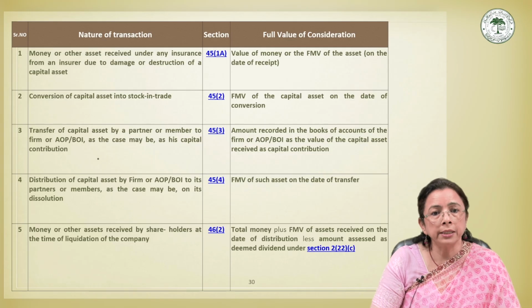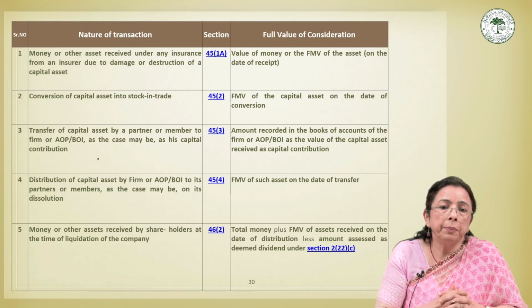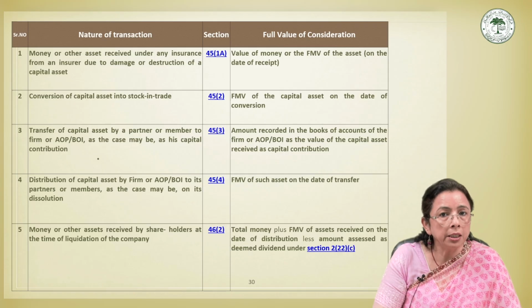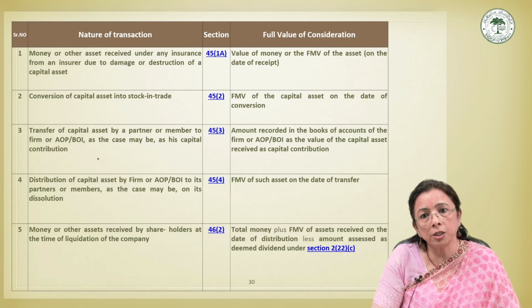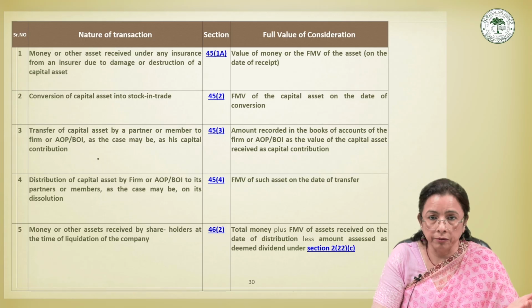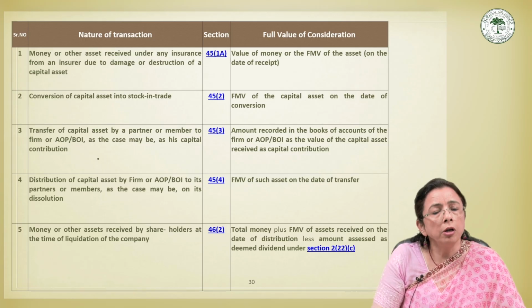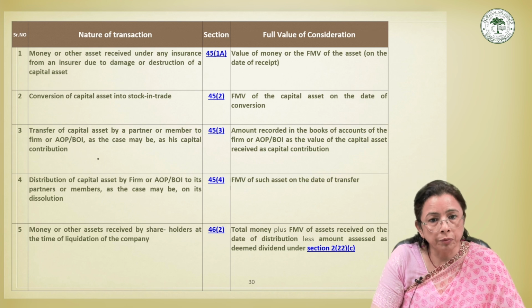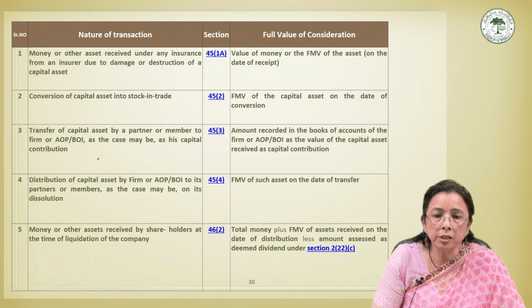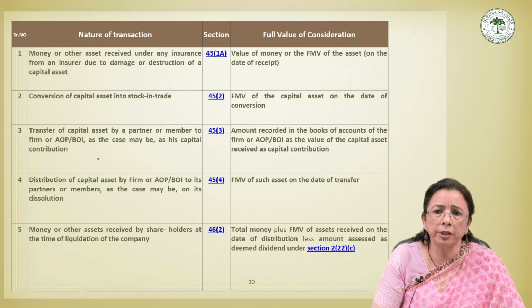Then we come to the next, that is section 45 subsection 3. It applies when a partner transfers a capital asset to a partnership firm, as we did in the previous illustration, or maybe an association of persons or body of individuals, BOI, as the capital contribution. These are situations that often happen.